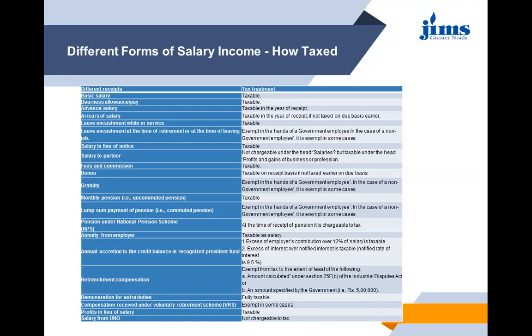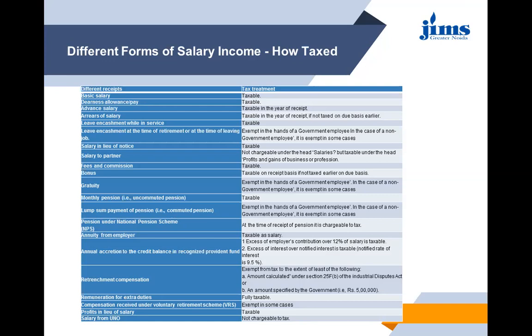Salary to the partner is not chargeable under the head salaries. If your partner or spouse is receiving a salary, that is not under the computation of your salary income. But it is taxable under the head profits and gains of business or profession. It will be a part of profits and gains from the business or your profession. Then fee and commission is also taxable. Bonus is taxable on receipt basis. If it is not taxed earlier on due basis, then it is taxable on the receipt basis.